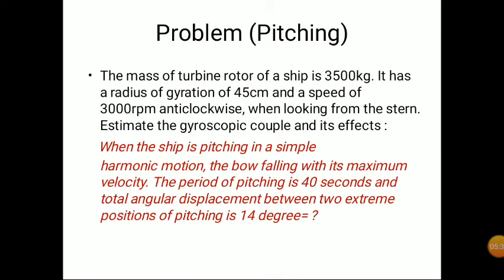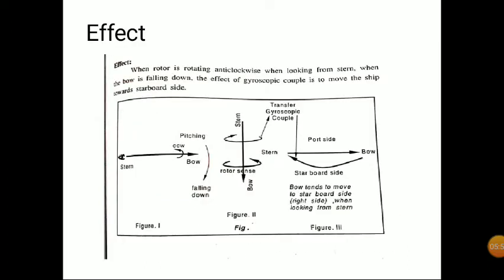So what is next we are discussing, what is the effect of it? It is given in the question, the bow is falling with its maximum velocity, and we are looking from the stern, and the rotor is rotating anti-clockwise when looking from stern. So bow is falling down, means the front side is going downward. So we draw the figure with bow falling downward, rotating the bow by 90 degrees in the downward direction.